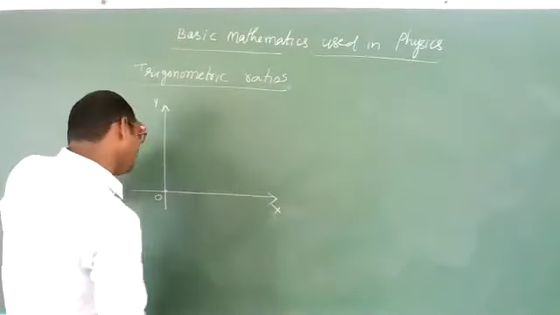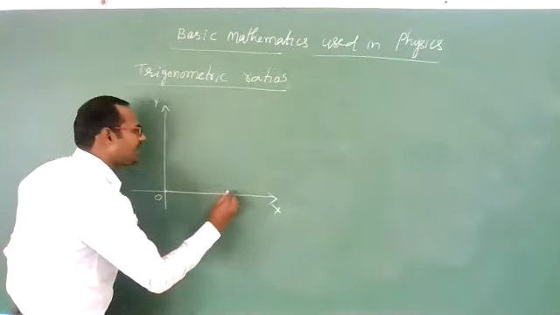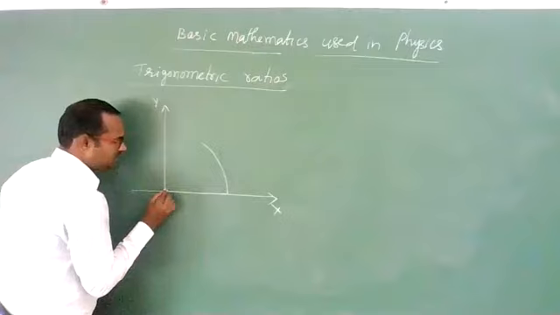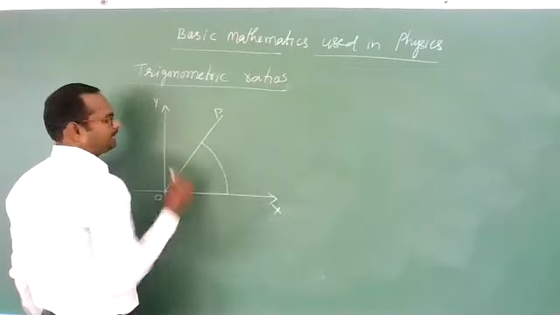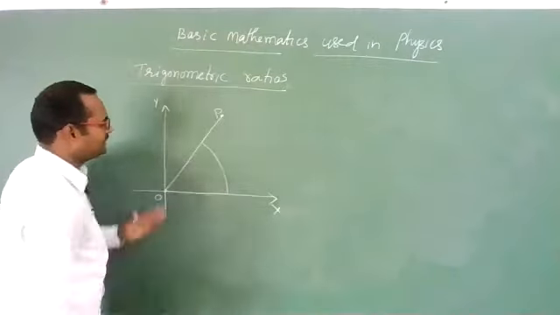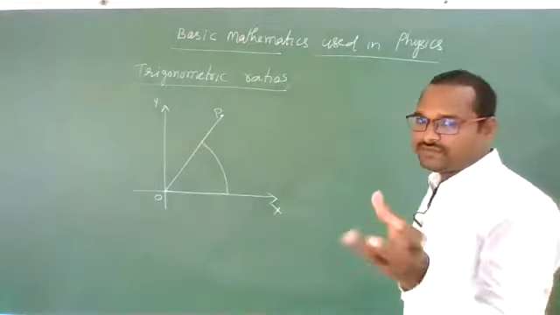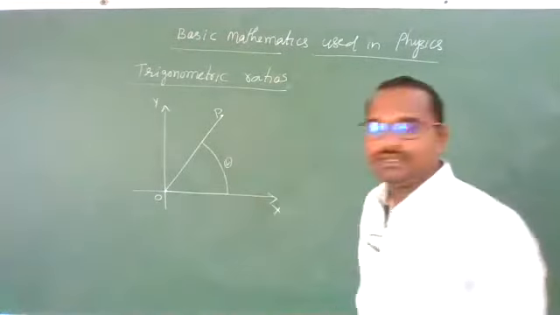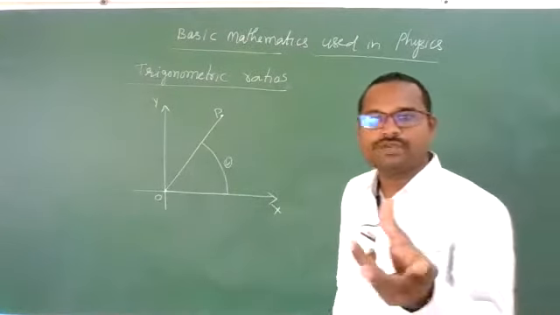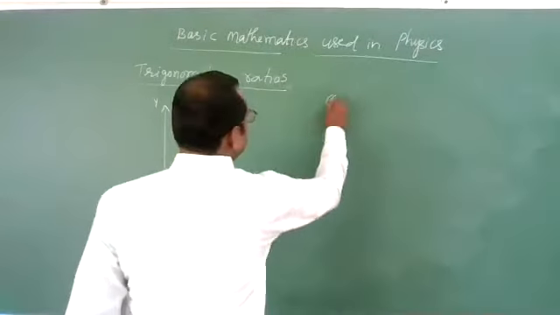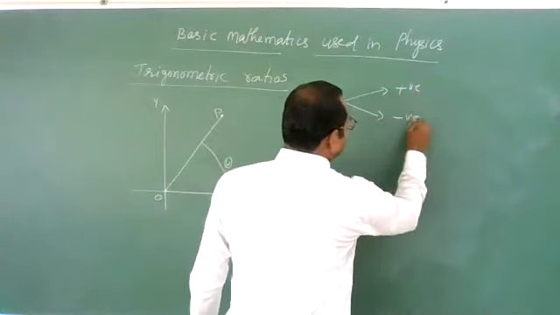Now, let us suppose one rotating vector is there, and this rotating vector has rotated by some angle. Let us suppose this much angle it has rotated. This is P, OP. Clear? Yes, this is a rotating vector. It is rotating like this. And one more point, students, these angles we have not discussed till now. This is the angle we call theta. See, this angle theta can be positive, it can be negative also. Yes, you can get positive angles and negative angles.